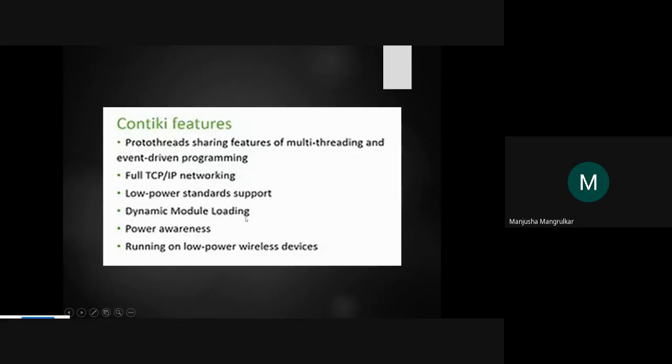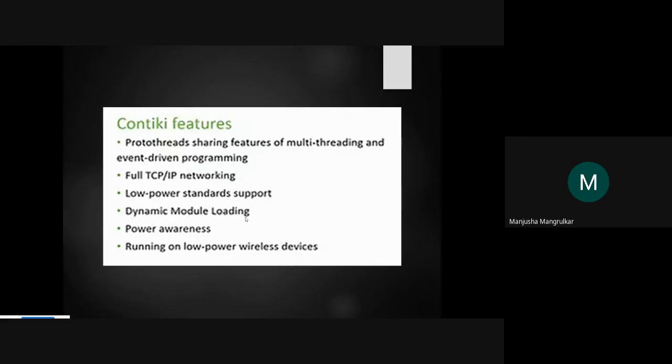Dynamically, whichever module you require to perform the task, that module will be loaded by the operating system. Otherwise, unnecessarily, lots of code in the backend would be in execution mode. Whatever you require, only that module is in execution mode.